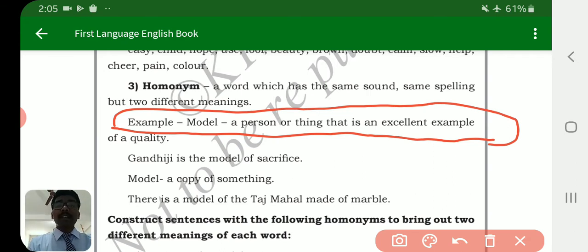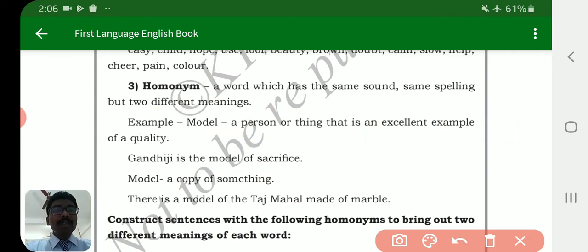Gandhiji is the model of sacrifice. Example given: model of sacrifice. Role model you have to know. So model means a person or thing that is an excellent example of a quality.